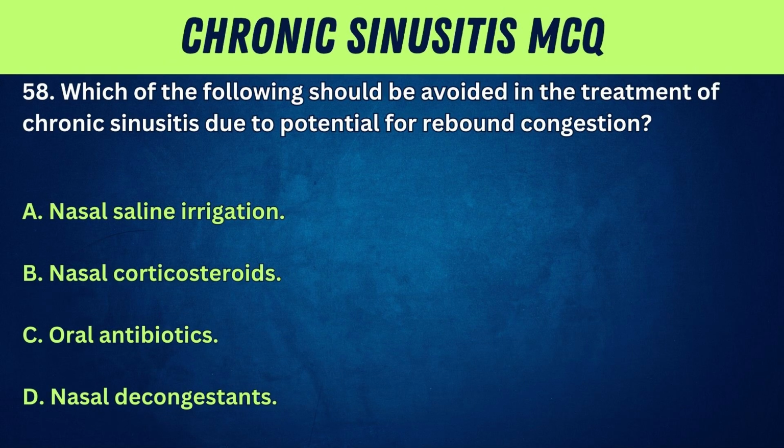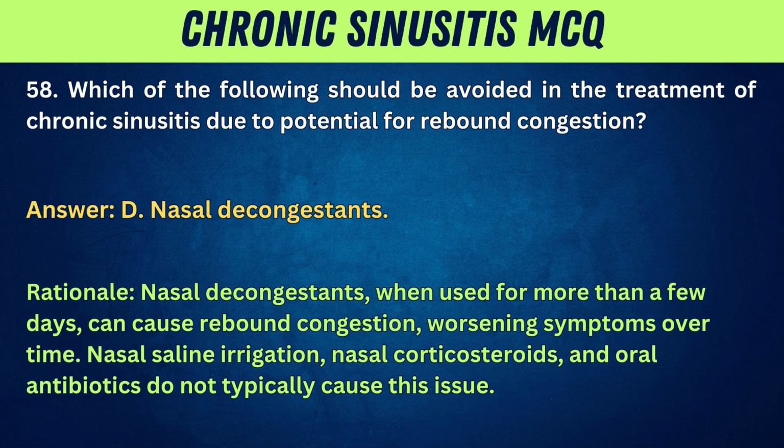58. Which of the following should be avoided in the treatment of chronic sinusitis due to potential for rebound congestion? A. Nasal saline irrigation. B. Nasal corticosteroids. C. Oral antibiotics. D. Nasal decongestants. Answer: D. Nasal decongestants. Rationale: nasal decongestants, when used for more than a few days, can cause rebound congestion, worsening symptoms over time. Nasal saline irrigation, nasal corticosteroids, and oral antibiotics do not typically cause this issue.